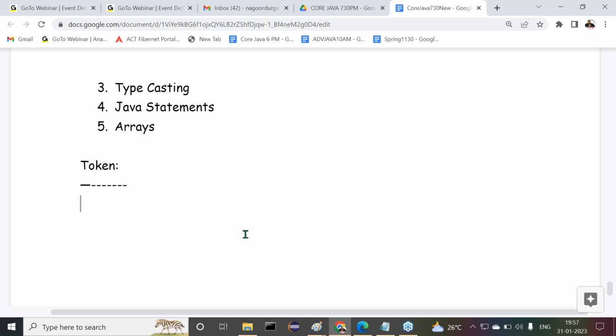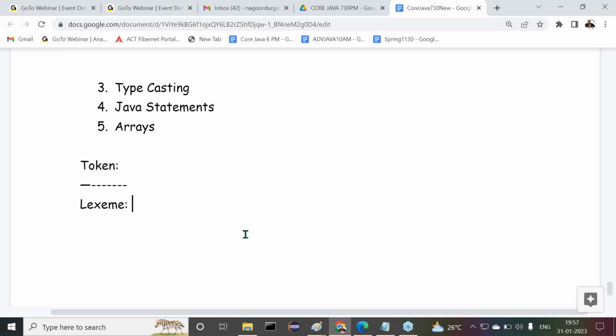Right, sir. Now first one, let's come to tokens. But before these tokens, I want to give one small definition for one topic. Try to understand this one. The point is lexeme. First understand this lexeme, then we will go to token. What is lexeme? What exactly is the meaning of lexeme?